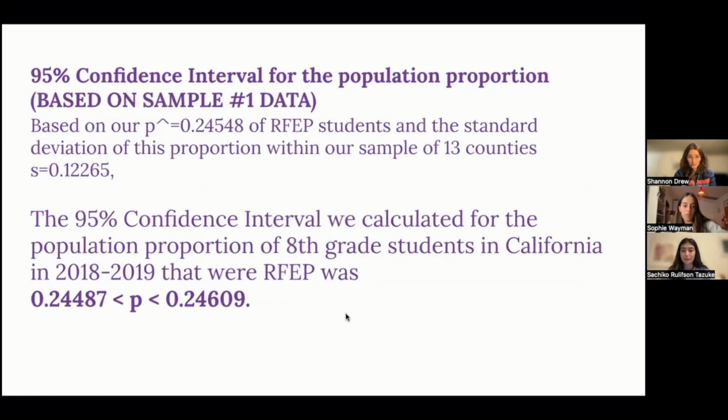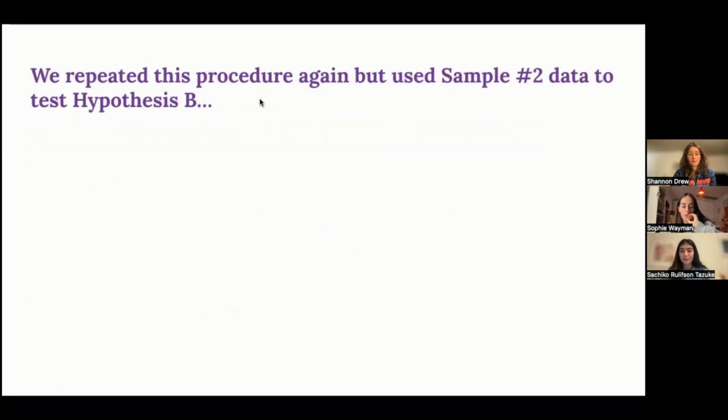We also constructed a 95% confidence interval for the population proportion based off of the sample 1 data. We found that the 95% confidence interval for that population proportion was between 0.24487 and 0.24609. That's based off of our sample 1 data. It's different from our sample 2 confidence interval. So we repeated this procedure again, but used sample 2 data.